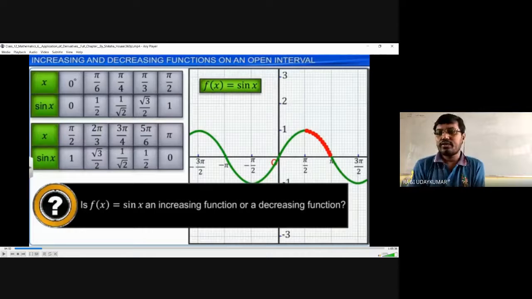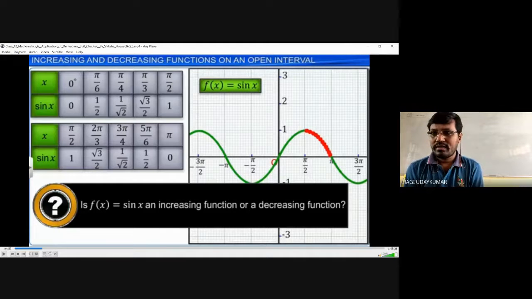Suppose the question asks whether sin x is increasing or decreasing in the interval 0 to pi by 2. If the interval 0 to pi by 2 is given, and the question asks whether it is increasing or decreasing, then you can say that in 0 to pi by 2, it is increasing.